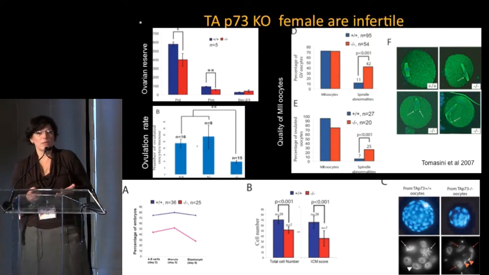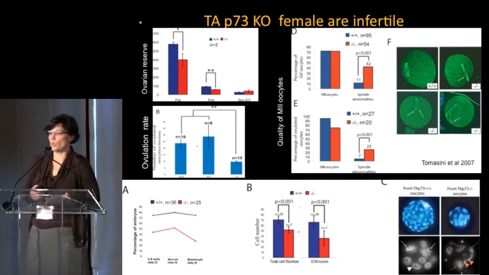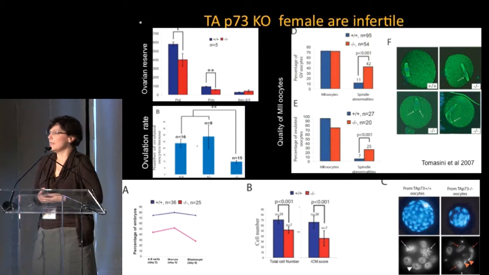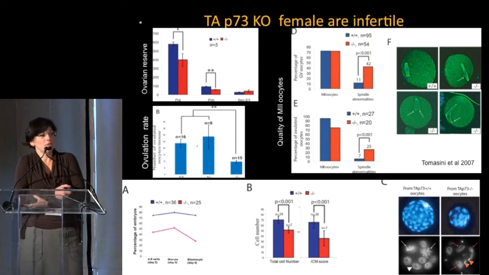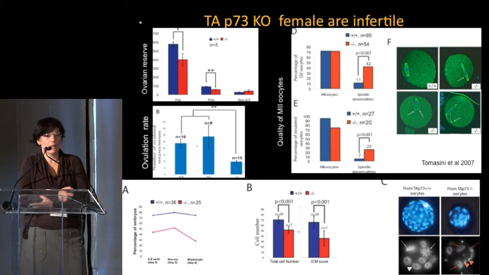So I already told you that these mice are infertile, but the question is, why are they infertile? When we started looking at them, it became obvious that there are probably numerous reasons. Already at the onset of puberty, these mice have a decreased ovarian reserve. There is about a third of the primordial follicles in their ovaries. But most dramatically, they ovulate very few oocytes.